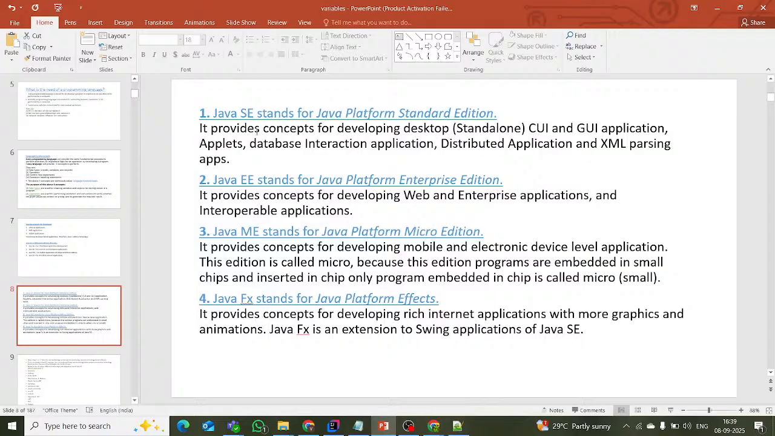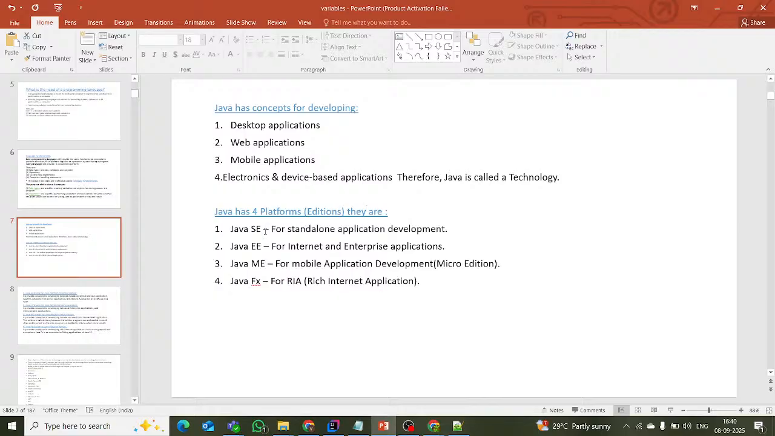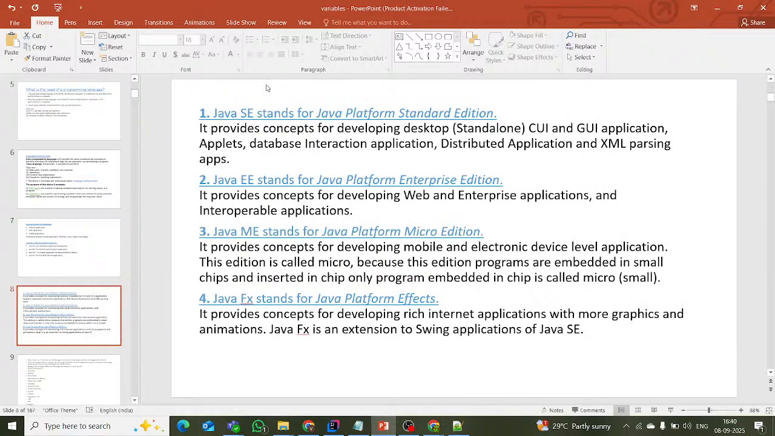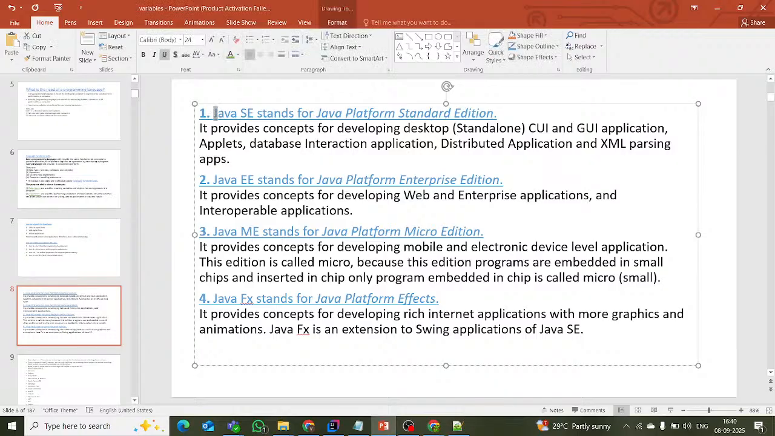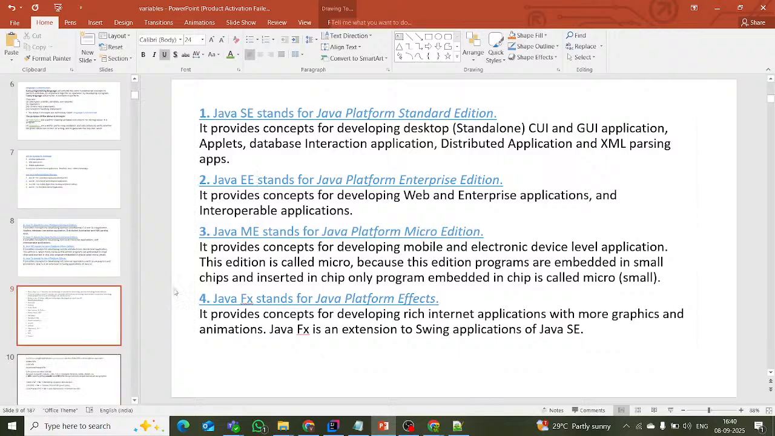After that, Java ME and JavaFX. These are just namesake. I wrote the definitions, but we do not use them in real time. They don't use ME and FX much, because they mostly focus on SE and EE. So these are all the platforms of Java. Mostly in core Java, we are using SE only. Whenever I'm teaching servlets, then we have to work on Java EE.